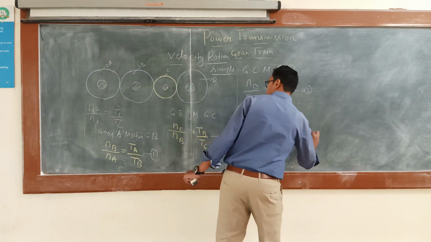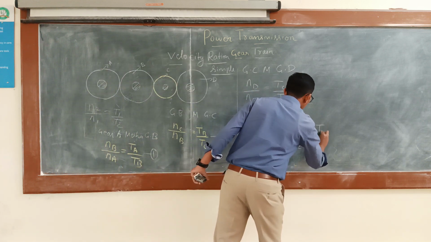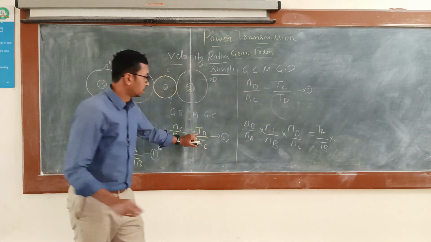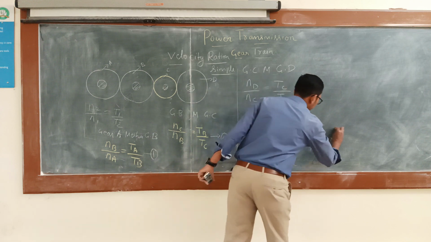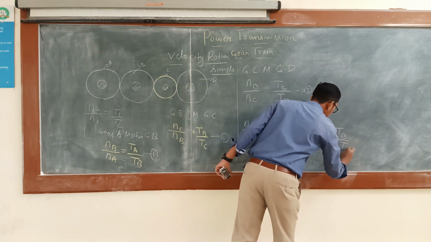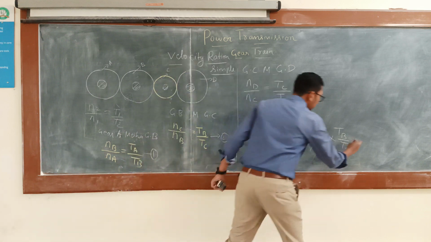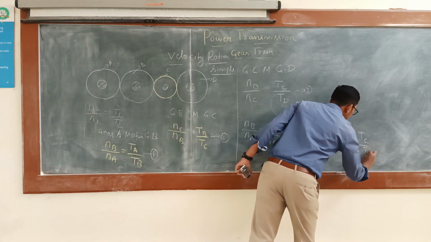So that is equal to TA by TB into TB by TC into TC by TD, right?